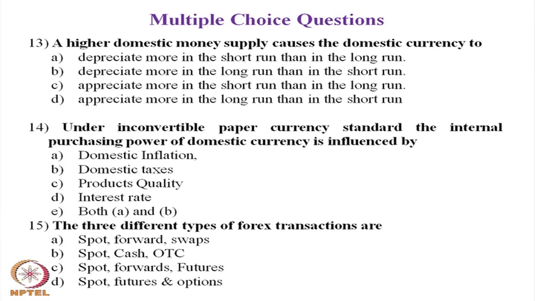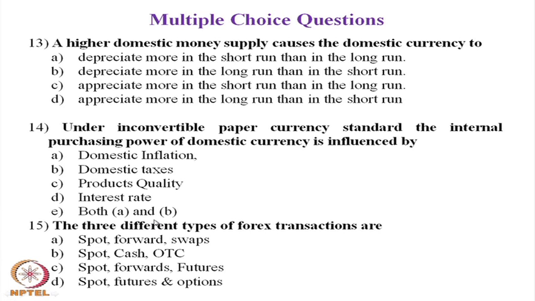Suppose more rupee will circulate in the Indian economy. In the short run, the rupee value will depreciate, and then in the long run, the Government of India again controls the rupee value. So, in the short run, higher domestic money supply causes the domestic currency to depreciate, then in the long run it will arrest the depreciation; in the short run it will be highly depreciated. So, with more money supply in the economy, the rupee or the domestic currency depreciates more in the short run than in the long run. So, here for question 13, the answer is A, depreciate more in the short run than in the long run.